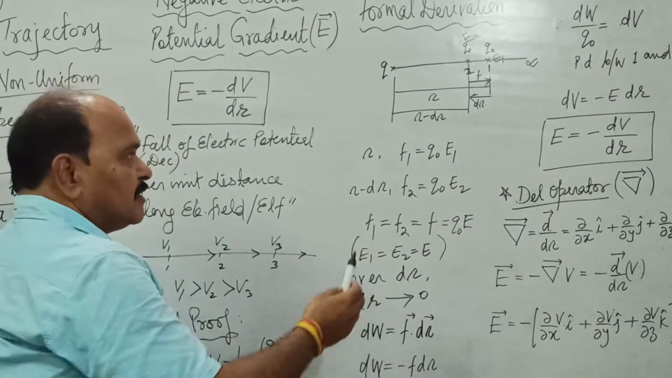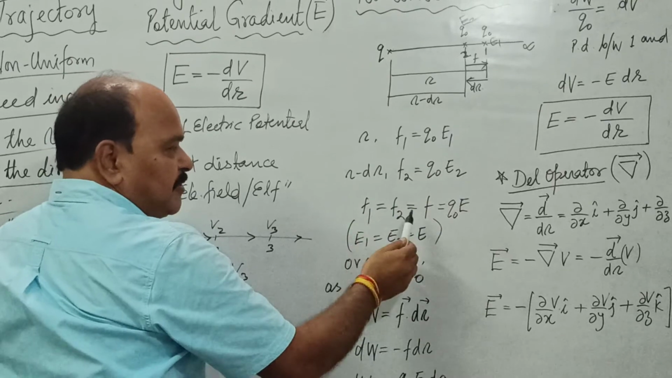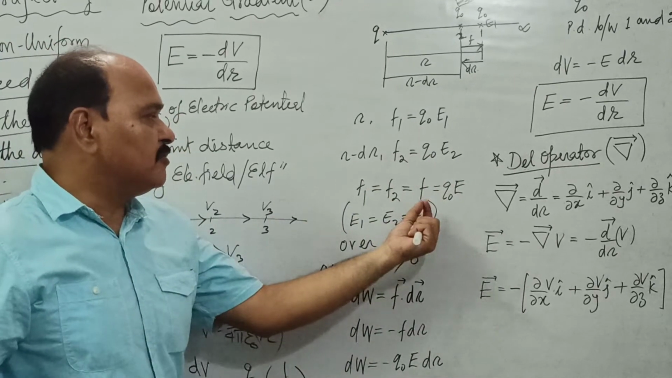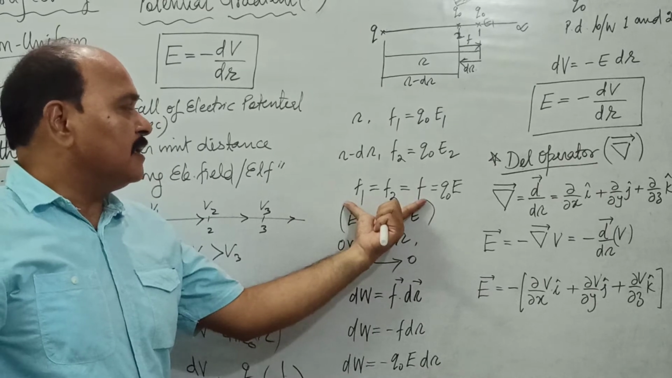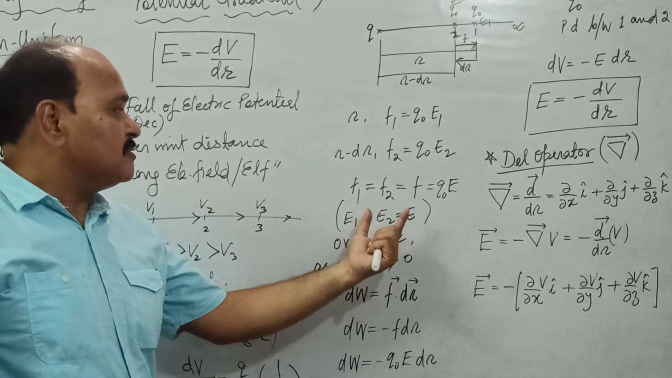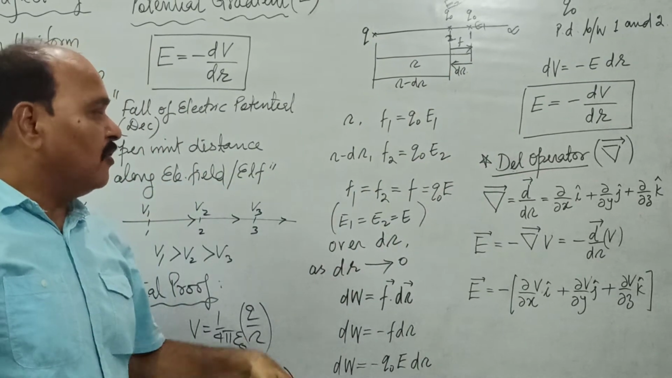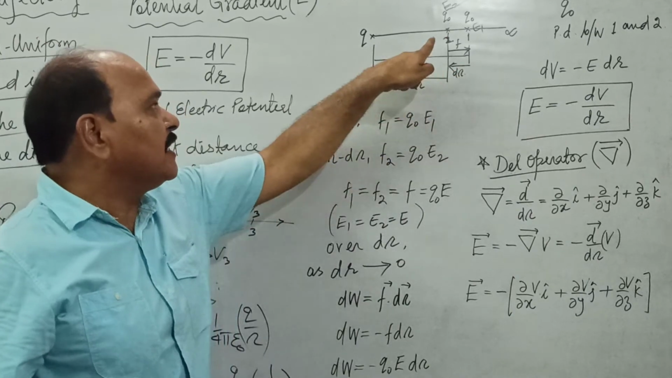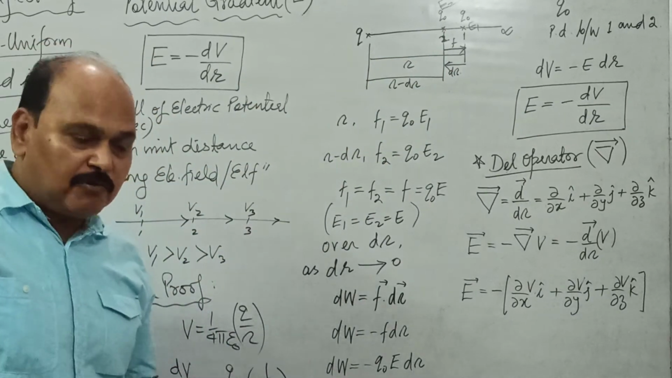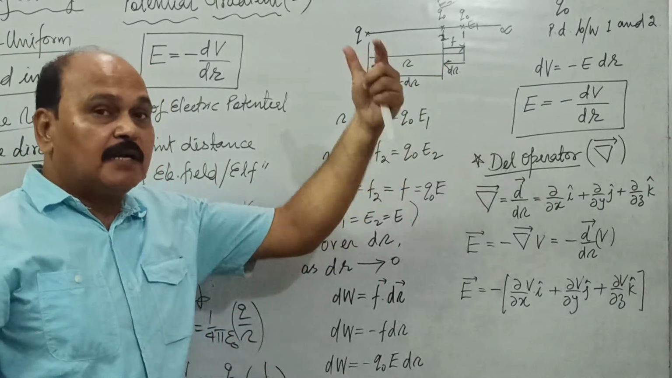Now see, this force F1 and this force F2 can be assumed to be equal to each other, equal to F. Why? Because the separation between these 2 points is dr, which tends to 0. Also, the electric field at 1 and the electric field intensity at 2 are also equal to each other. Why are they equal to each other? Because the separation between these 2 points 1 and 2 is dr, and that tends to 0.